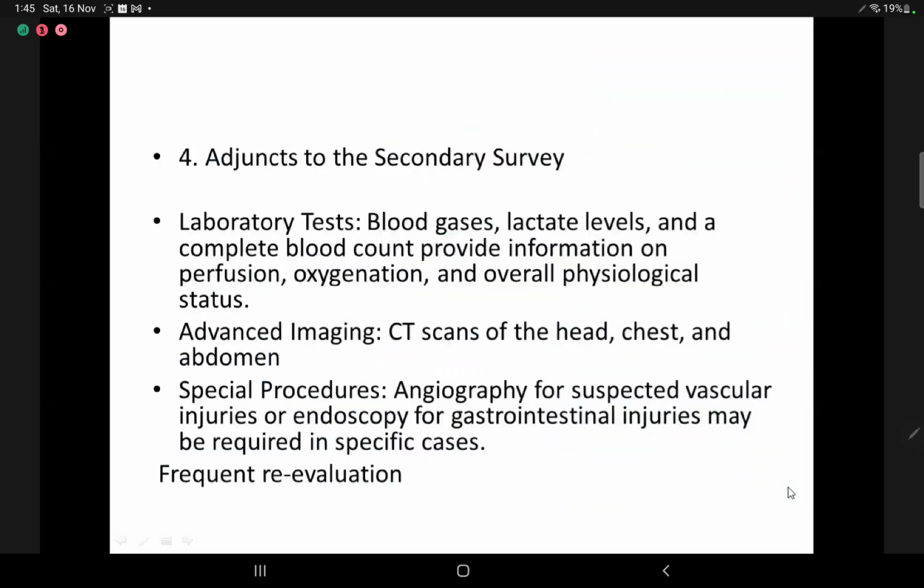Also, along with the secondary survey, we'll conduct some lab tests like blood gases, lactate levels, and a complete blood count, to inform perfusion, oxygenation, and overall physiological status. Some special procedures like angiography and endoscopy may be required. We'll go on frequently re-evaluating during the process of the secondary survey.